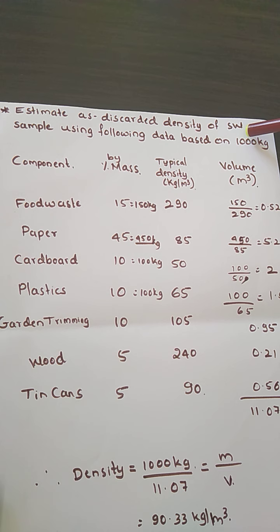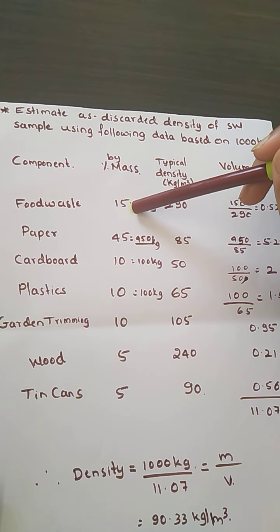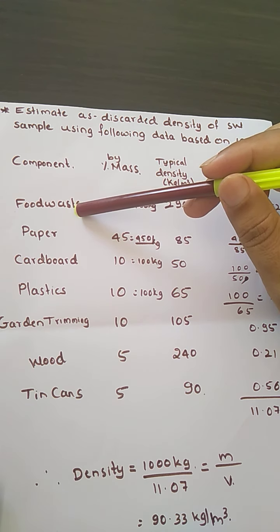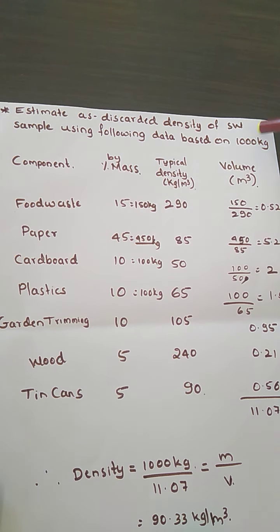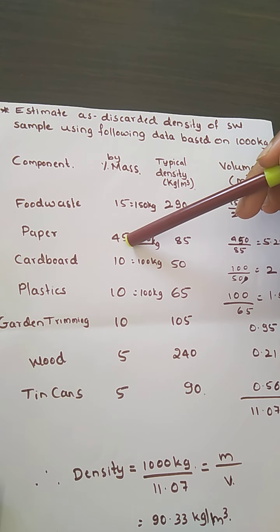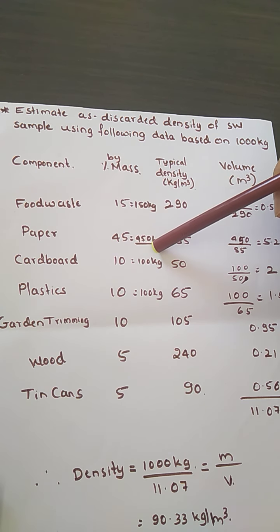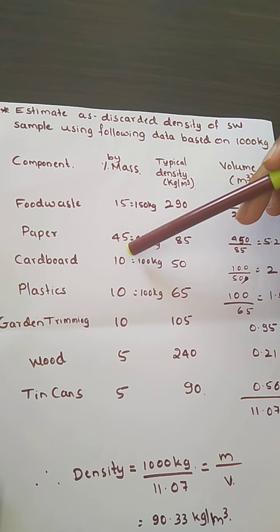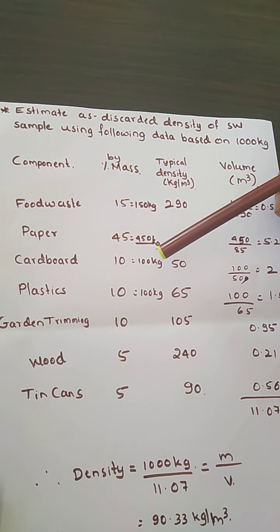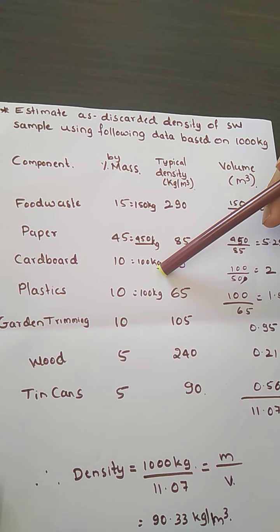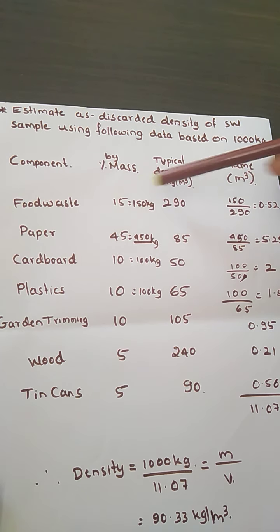Okay, 1000 kg has 15% food waste. So if you convert into a 1000 kg base, 15% of 1000 kg will become 150 kg. 45% of 1000 kg will become 450 kg. Then 10% of 1000 kg will become 100 kg. I hope it is simple.